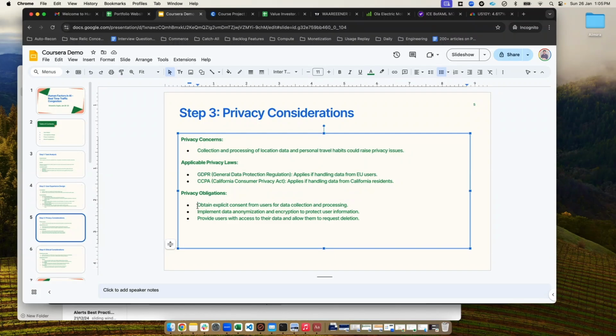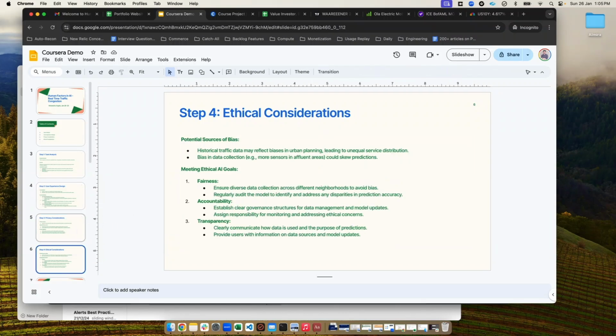So what are the obligations? Obtain explicit consent from users for data collection and processing. I'm not sure if this is happening sometimes, but this needs to be there. Implement data anonymization and encryption to protect user information, provide users with access to their data and allow them to request deletion. If they request to delete it, then that should be the case.